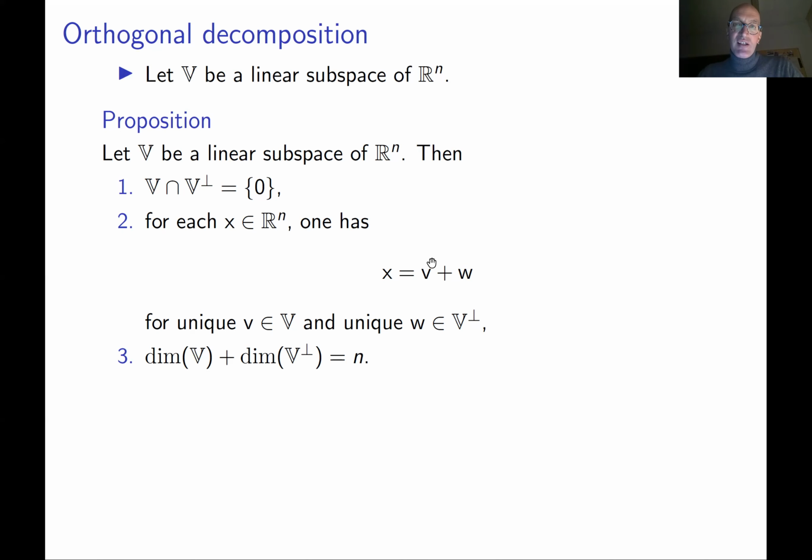Say this is a vector in your plane, and this is a vector in your line. And finally the dimension adds up to 3. The dimension of the plane is 2, the dimension of the line is 1, you get 3. So this gives you a very good illustration.